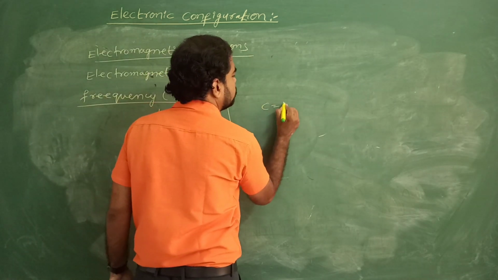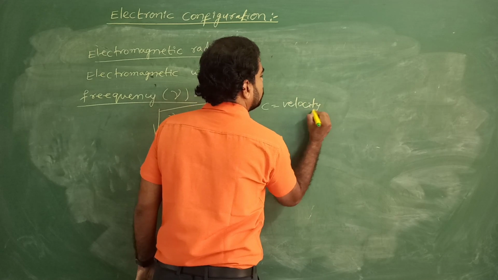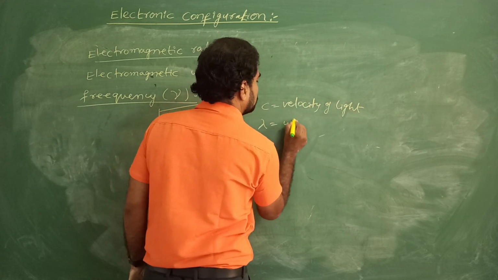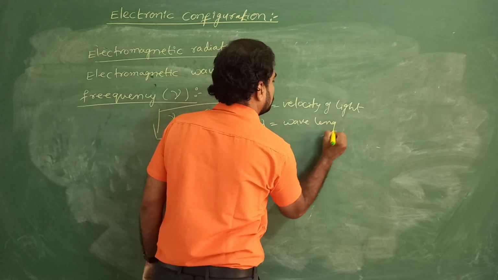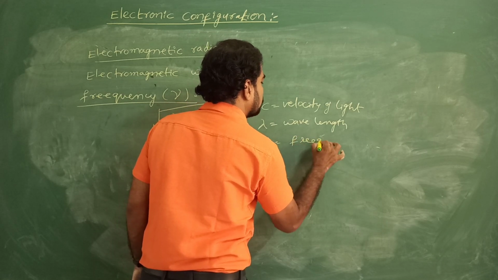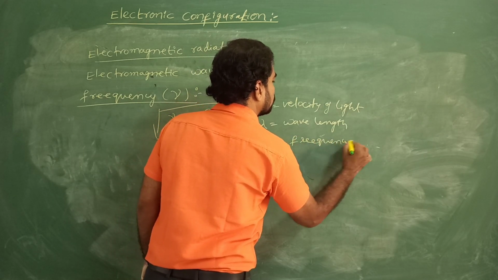Here c is the velocity of light. Next, lambda is the wavelength. Nu is the frequency of the wave.